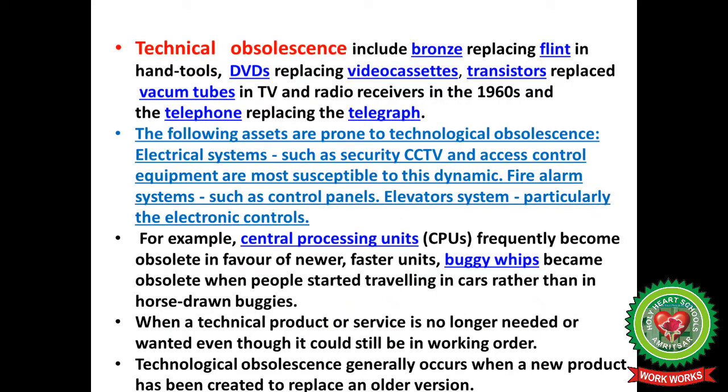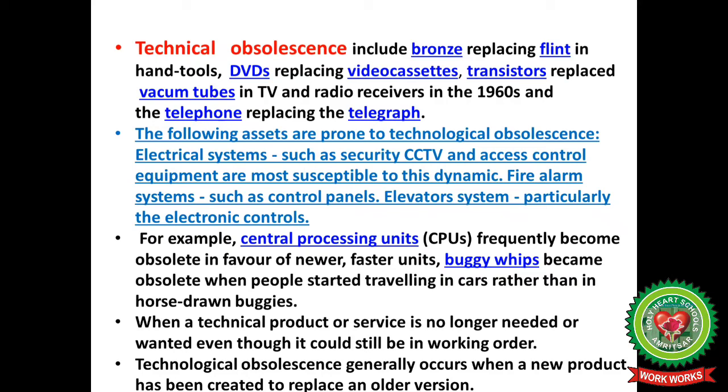So technological obsolescence includes bronze replacing flint in hand tools, DVDs replacing video cassettes, transistors replacing vacuum tubes in TV and radio receivers in the 1960s, and the telephone replacing the telegraph. The following assets are prone to technological obsolescence. Electronic systems such as security CCTV and access control equipment are most susceptible to this dynamic.